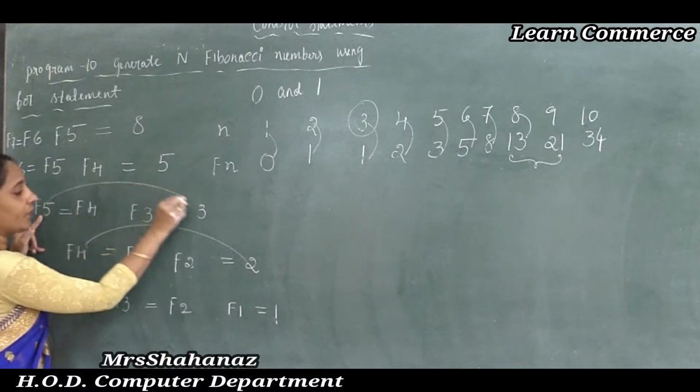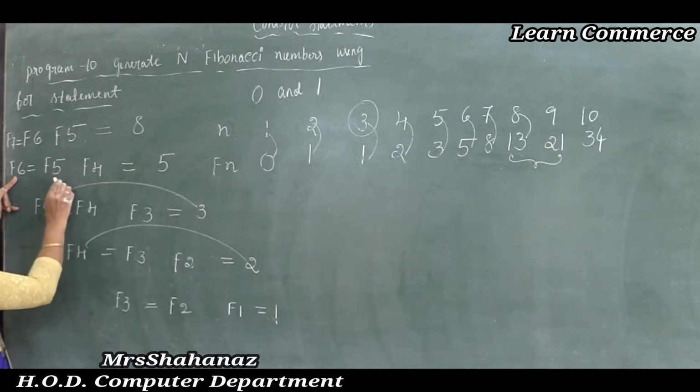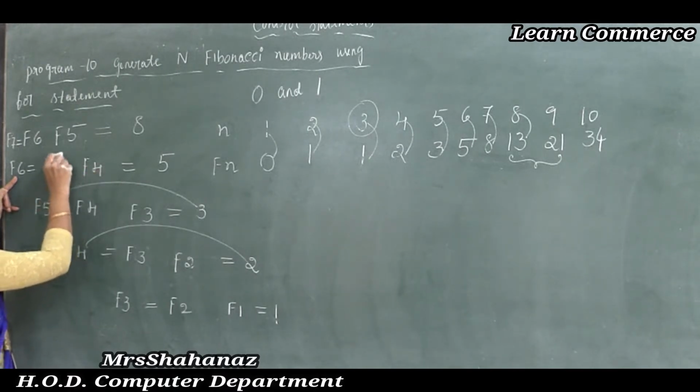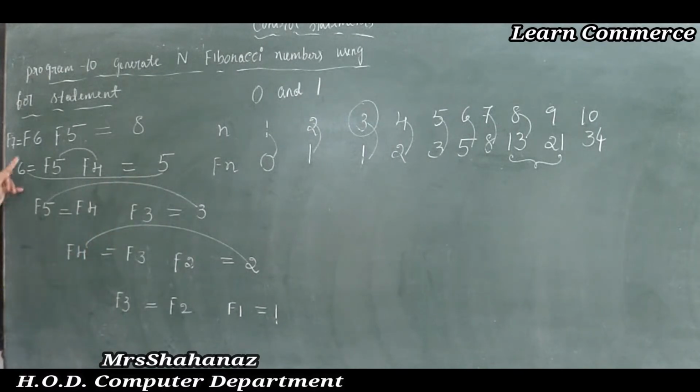So it is possible to get the fifth value here, and later to get the sixth value, we need to add the 5 and 4, correct? The next one is the seventh value, which means we need to add 5 plus 6. And if you want the eighth value, you add the 6 and 7. So it is possible to get the eighth value, correct?